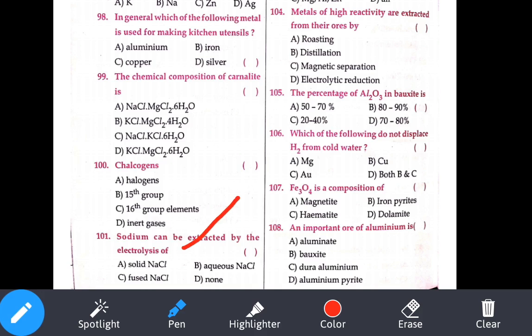Why fused? All that concept will be discussed when I explain this chapter in detail in the Zoom class, so here I won't explain in detail. So the answer is fused salt, fused NaCl.